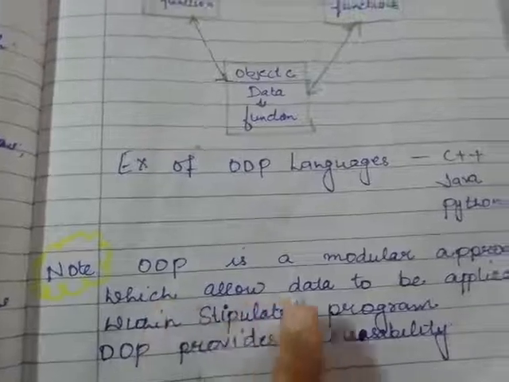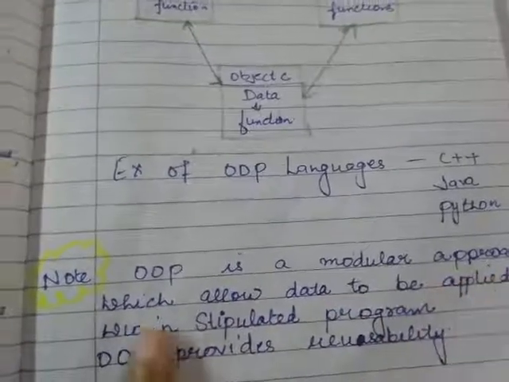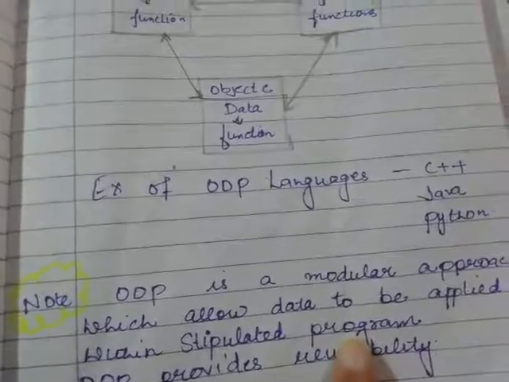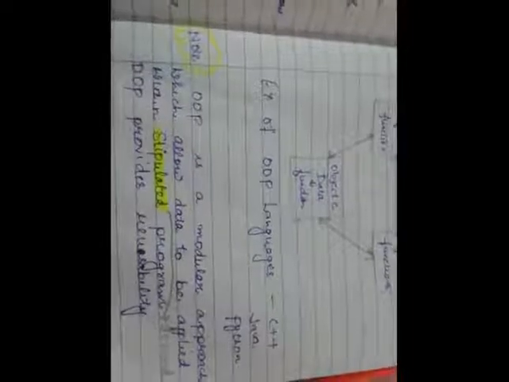It allows data to be applied within stipulated program. So class, what is the meaning of stipulated? Stipulated means demand. So object oriented programming approach, what actually does is that you can use the data in a required or demanded program. आप डेटा को किसी को भी हैंड ओवर नहीं कर सकते, आप सिर्फ उसको कर सकते हो that actually needs that program.